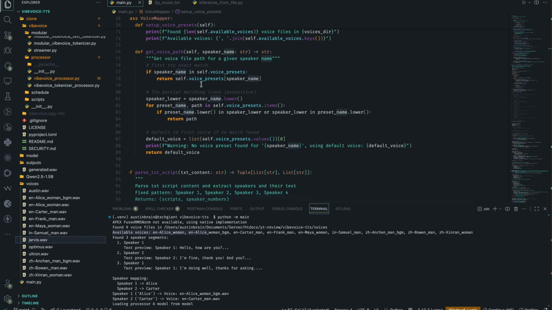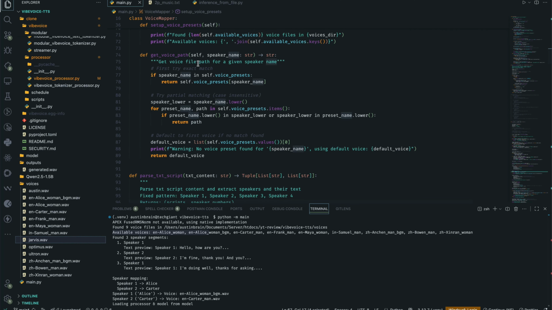It's really straightforward. In get voice path, it takes in the speaker name. It first tries the exact match. That is, if you passed in the full name of this particular file, it would return it as the voice preset. If this didn't work, it tries partial matching.